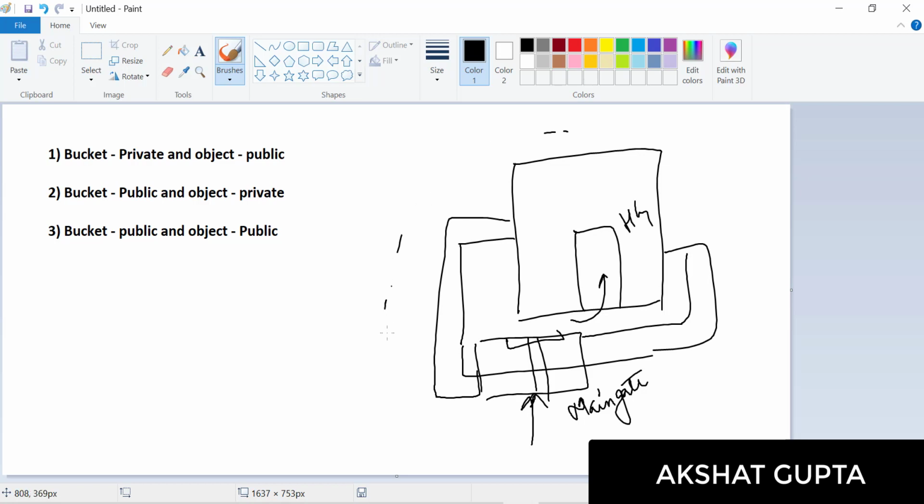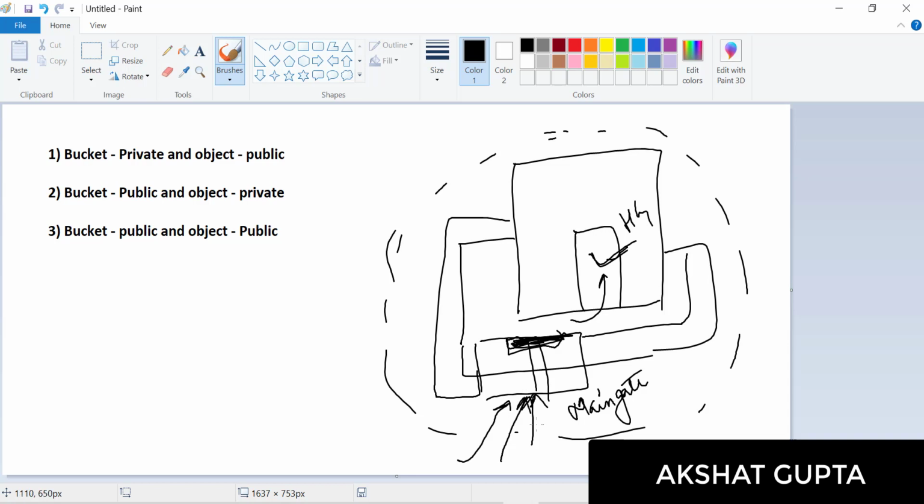This is a scenario where somebody can enter inside your house. If your main gate is closed, nobody can. Say this HG, your house gate, is open and somebody is trying to access your home, he won't be able to enter because your main gate is closed. Let's say we open this main gate, then people would be able to enter. A guest would be standing here.